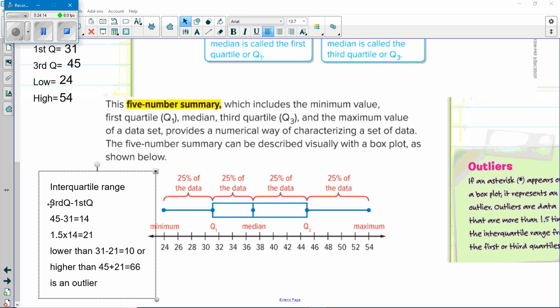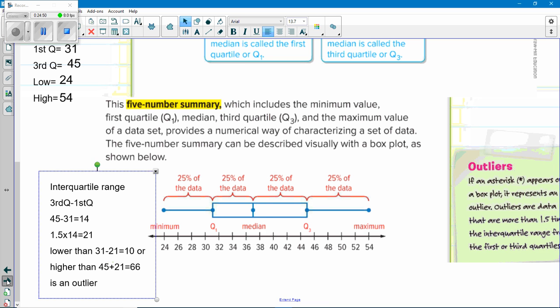The interquartile range is the third quartile minus the first quartile, which would be 45 minus 31, which is 14. Multiply that by 1.5 and you get 21. So you take the first quartile, 31, subtract the 21. If you have anything lower than 10, it's an outlier. Or you take the 21 and add it to the third quartile, 45, and you get 66. So anything higher than 66 would be an outlier. And as you can see, there are no outliers because 24, the low number, is bigger than 10, and 54, the high number, is lower than 66.